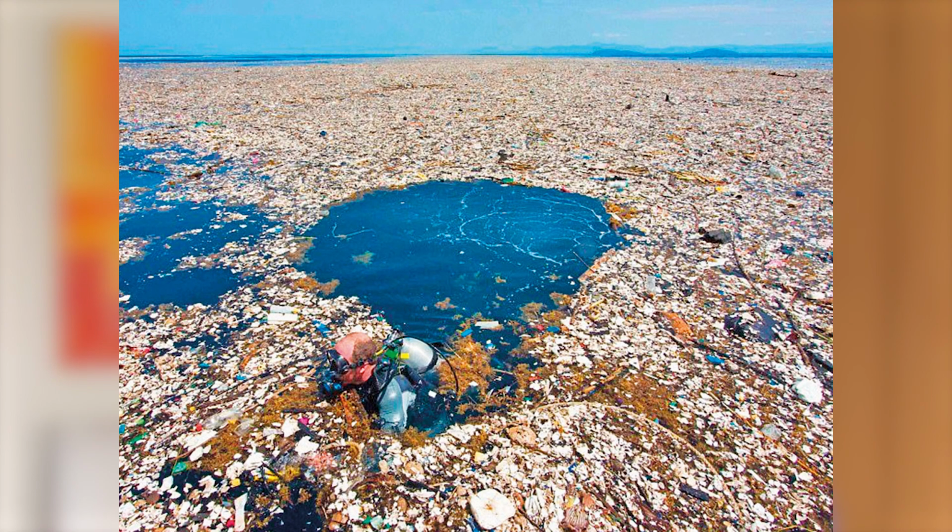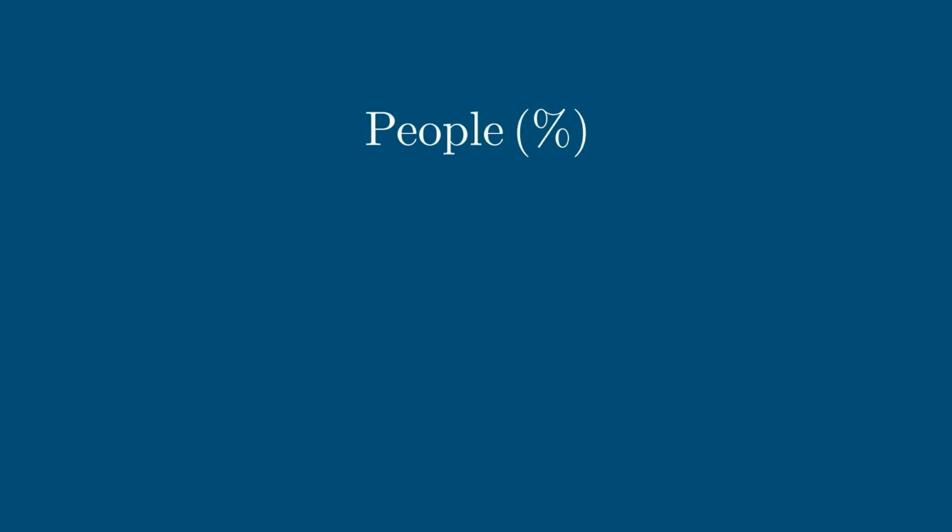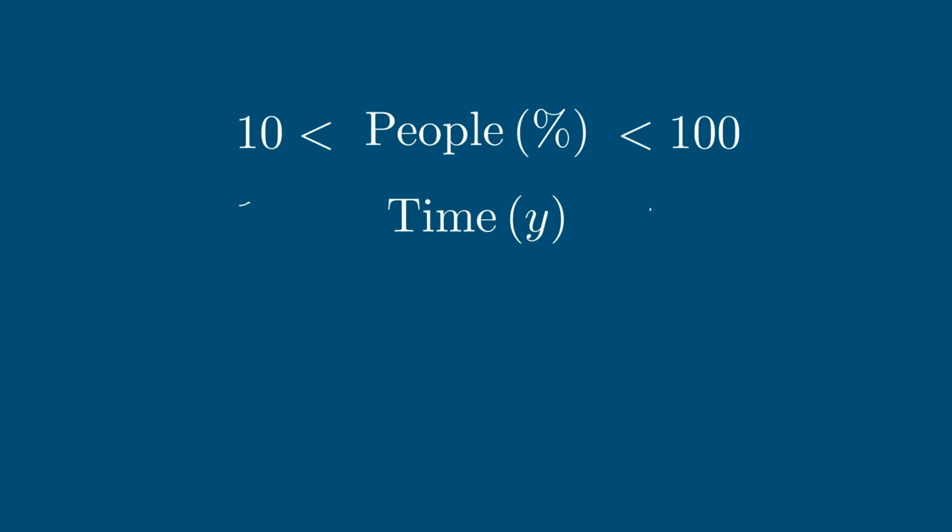You could, for example, estimate how big the Pacific garbage patch is. I'm going to briefly sketch out how you do that now and leave it to you to have a go at filling in the details later, because I think you're ready to have a go at doing this yourself, especially because this is mostly just an exercise in using the geometric mean. First, how many people contribute to the rubbish production? Obviously less than 100% and probably more than 10%. Next, how long has the rubbish patch been building up for? Certainly more than 10 years and probably less than 100 years.